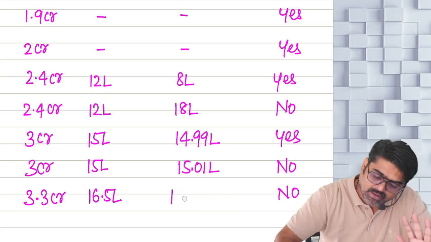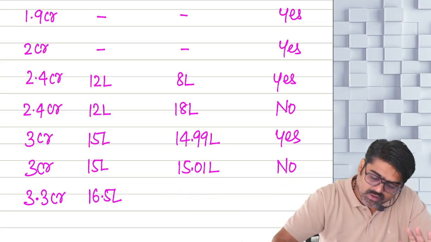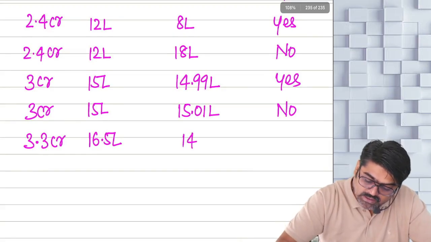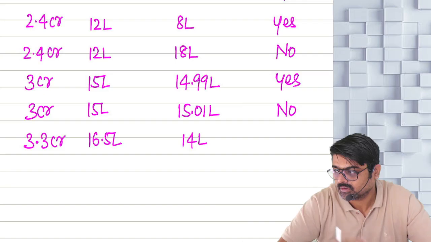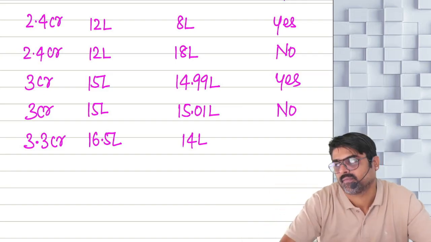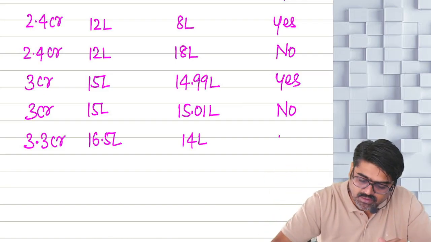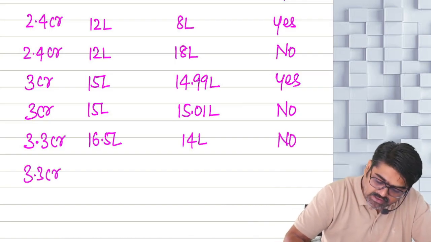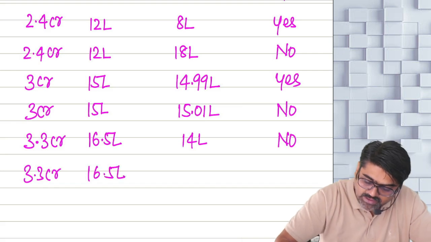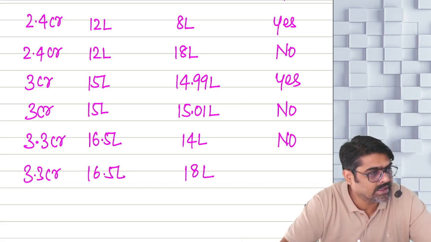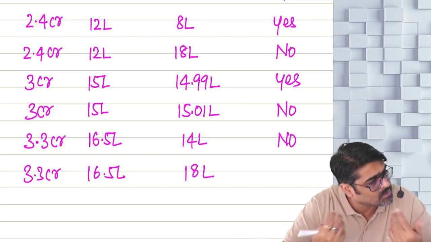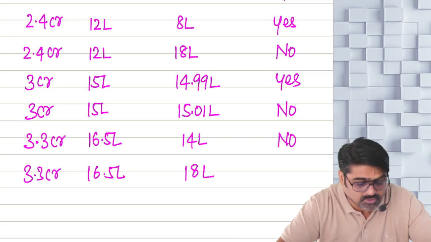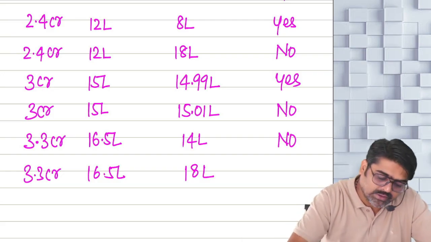So first of all, tell me, if your turnover was 3.3 crores, okay, and actual cash receipts was 14 lakh. See, cash receipts is within the limit of 5%, but still you cannot follow. Understanding? And what if it is 3.3 crores, it is 16.5 lakh, and you are receiving how much? 18 lakhs. Then confirm you are not eligible because your turnover also exceeds 3 crores. So beyond 3 crores, if you are going, no need to check all these things.